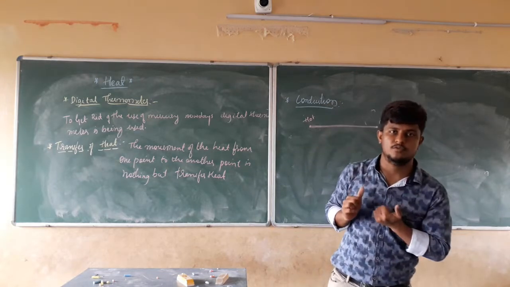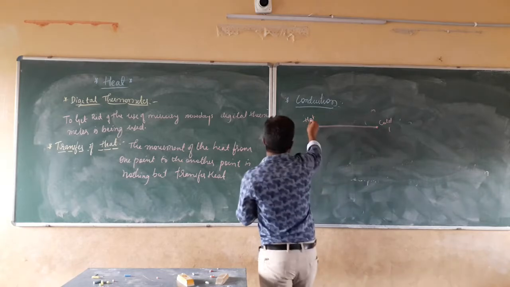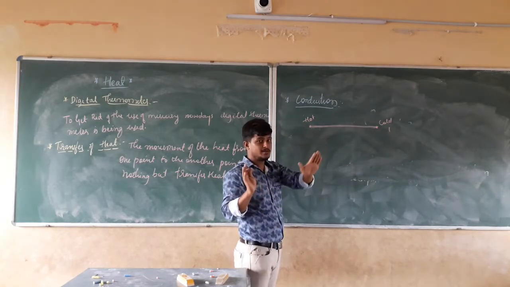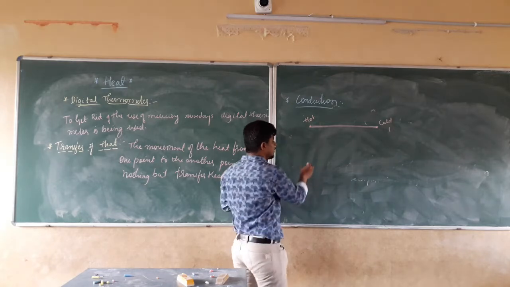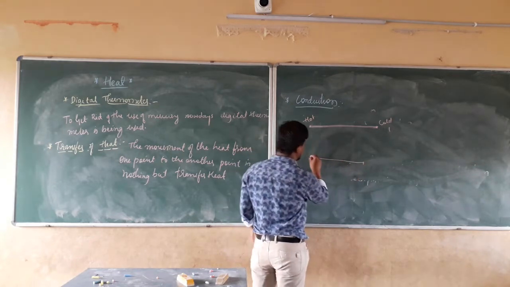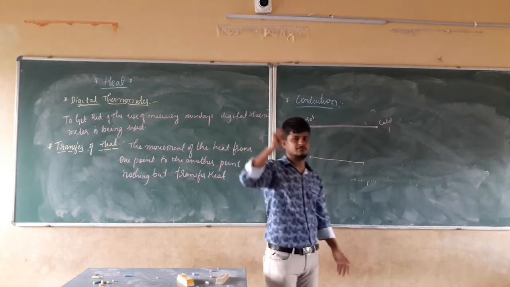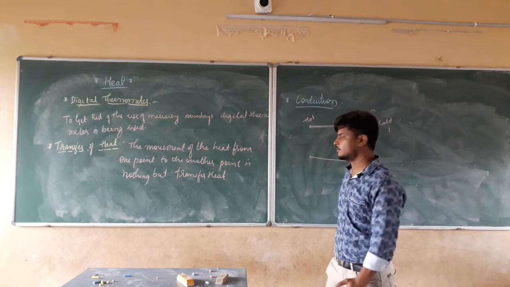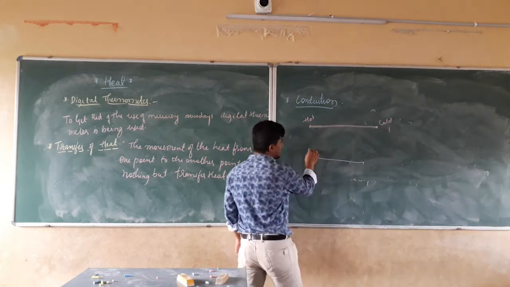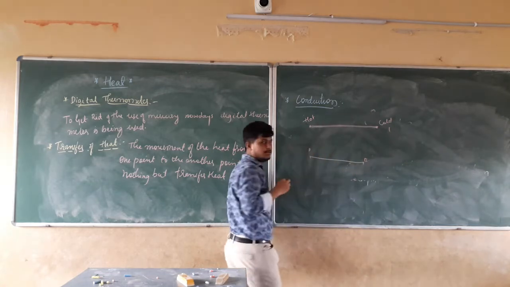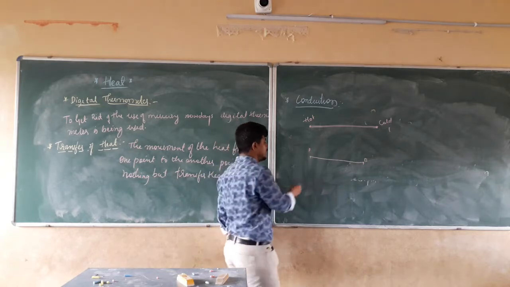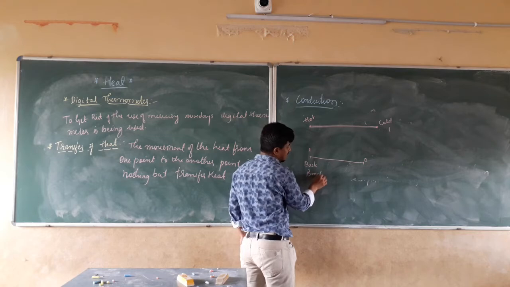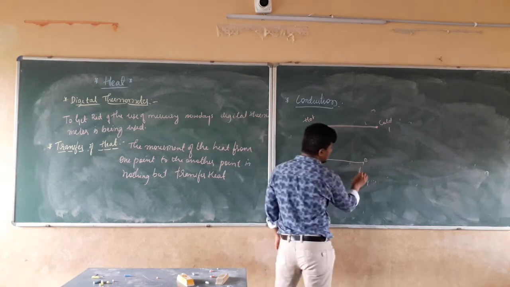Take the example of you. I am just explaining this with the hotness and coldness; it will be easy. Here in the whole class, I am taking the example of you bright students. You are among the brightest students, so I am going to take the example of bright students only. Now here is end A, here is end B. Here the back benches are sitting, and here are the front benches.